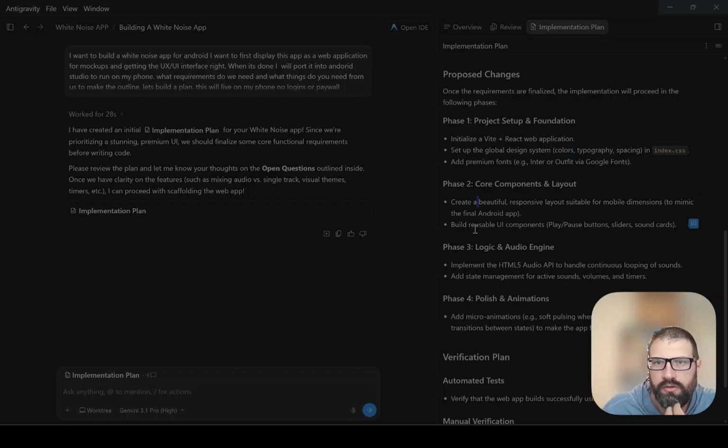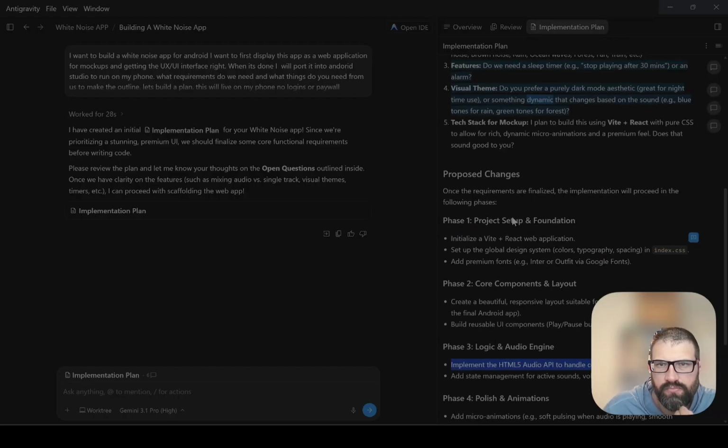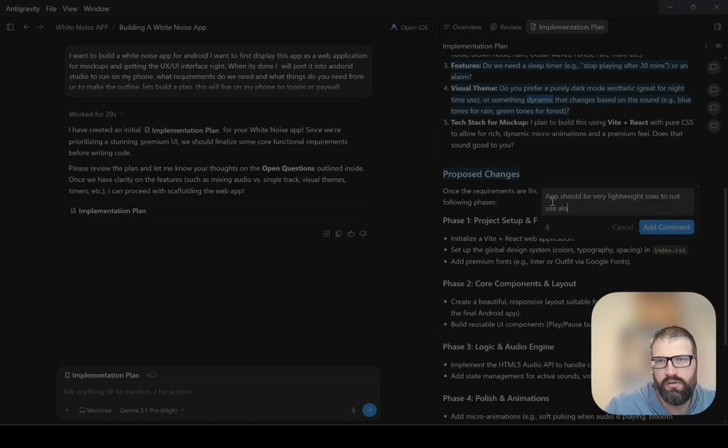Set up global design, make a beautiful responsive layout, build reusable UI components, pause, play, implement HTML5 audio. Let's throw another comment in here: the app should be very lightweight so as to not use a lot of battery power.